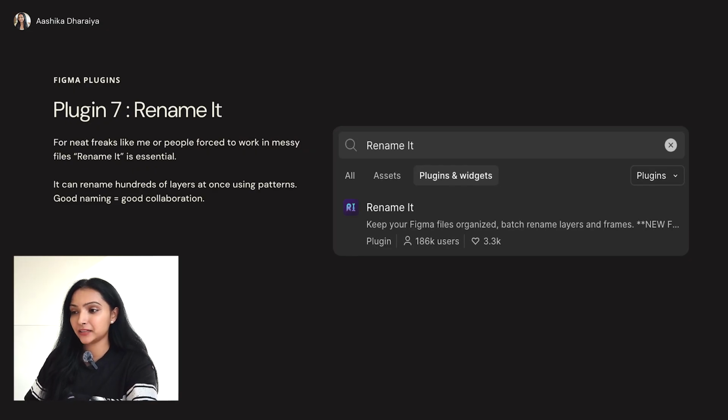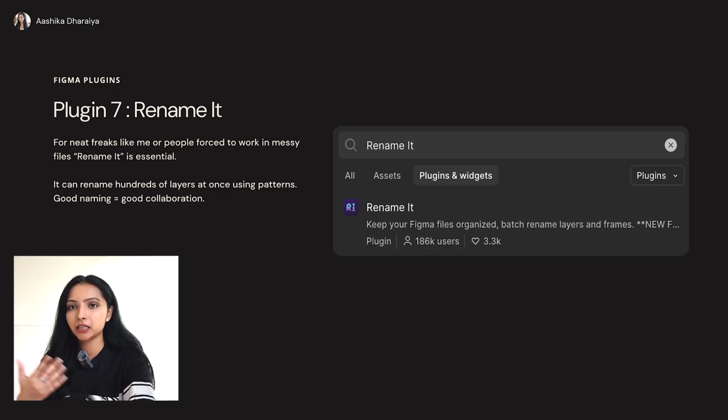Next we have Rename It. Okay, it is very useful if you want to name your layers smartly. It helps people rename layers, frames and components in bulk. Whenever you're making something in Figma, we have a lot of files on the left hand side. There are frames, there are components, there are layers, and when it comes to renaming them, it is a task.